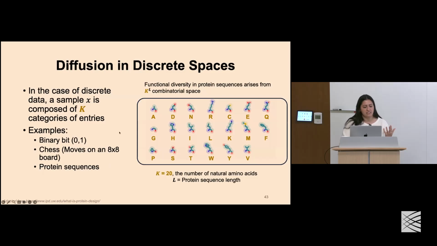And then a relevant example being protein sequences. We can think of protein sequence design as a discrete problem because functional diversity in protein sequences arises from this K to the L combinatorial space, where K are the categories represented by the 20 natural amino acids that exist in a protein sequence, and L is just describing the protein sequence length.